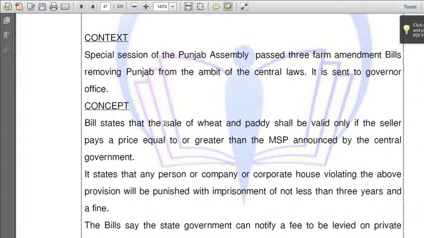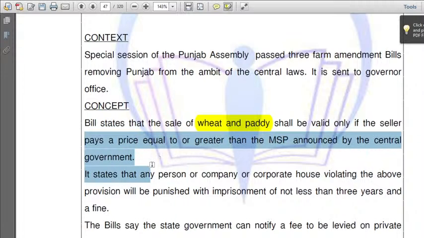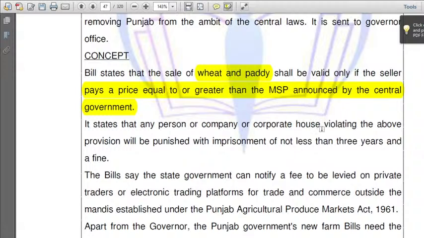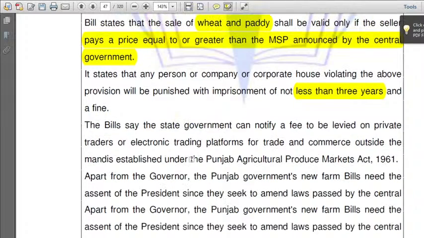Let us move towards the concept. The bill states that the sale of wheat and paddy shall be valid only if the seller pays a price equal to or greater than the MSP announced by the central government. It's a very good act. Next, it states that any person or company or corporate house violating the above provision will be punished with imprisonment of not less than 3 years.